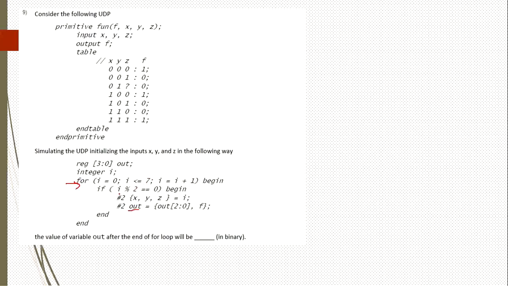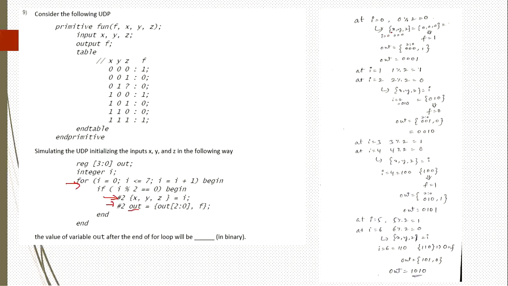So if i % 2, this is a mod operation, i mod 2, initially i is 0. If it is equal to 0, then it will enter the loop and these two statements are going to be executed, and then i will be incremented. Again we need to check whether this condition is satisfied or not. So similarly we need to carry out 7 steps. Okay, I have solved it here. You can observe when i is equal to 0, 0 mod 2 is 0, so this condition is satisfied. These two statements are going to be executed. The value of output will be 0001.